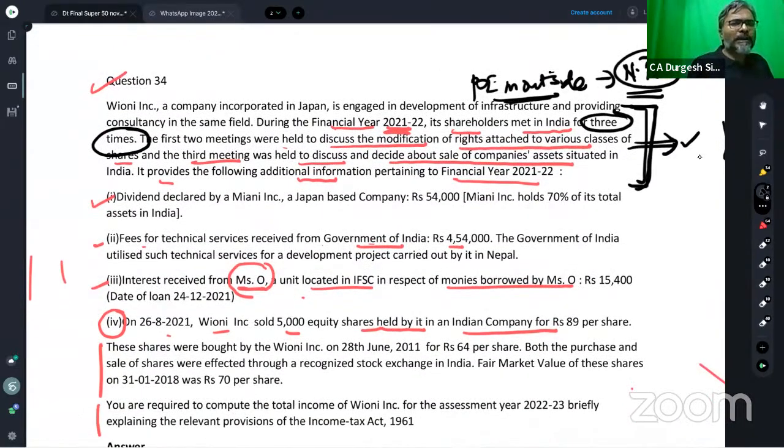Now we have to compute the total income. So how do we go about it? First point, students, we have to compute the foreign company's total income. This is how you have to write your answers first. I hope that all of you have got hold of this one.